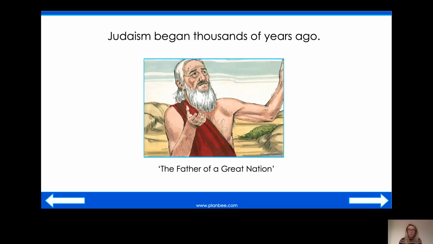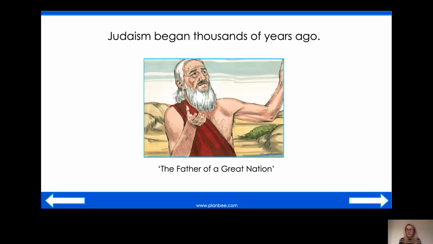And God told Abraham to leave his home and to travel to a special land that God had chosen for him. So God spoke to Abraham and told him to leave his home and travel to this special land that God had chosen just for Abraham. And in return for doing this, so because Abraham did this for God, God promised that he would make Abraham what's called the father of a great nation. Okay, so Abraham was the first Jew, the first Jewish person, and he was promised by God that if he travelled to the place where God had chosen for him, he would be made the father of a great nation.